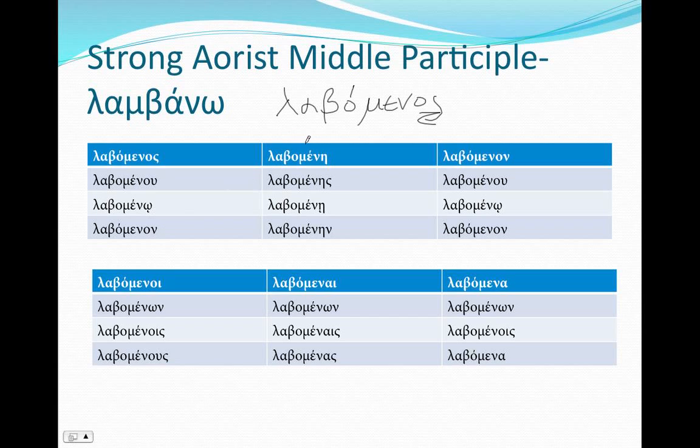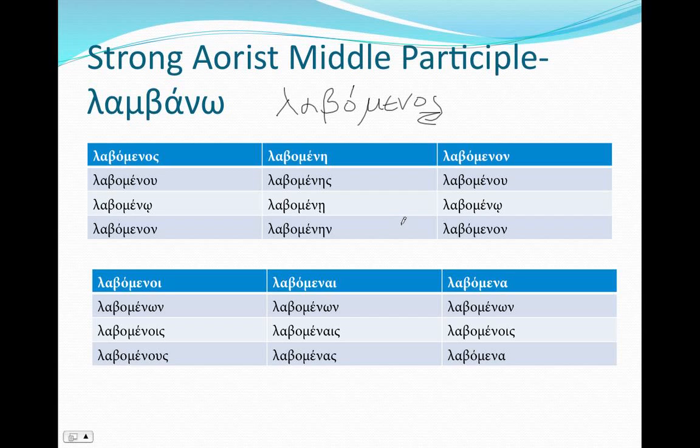In the feminine, λαβομένη, λαβομένης, λαβομένῃ, λαβομένην, and the neuter is exactly what you'd expect. So the strong aorist participle is very closely allied, or in terms of endings, almost identical to the present participles.